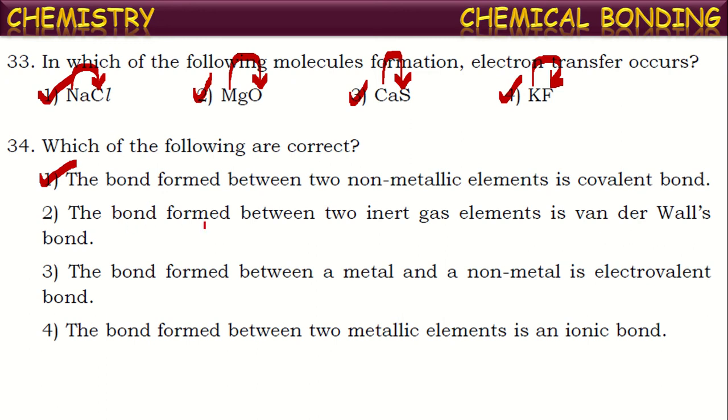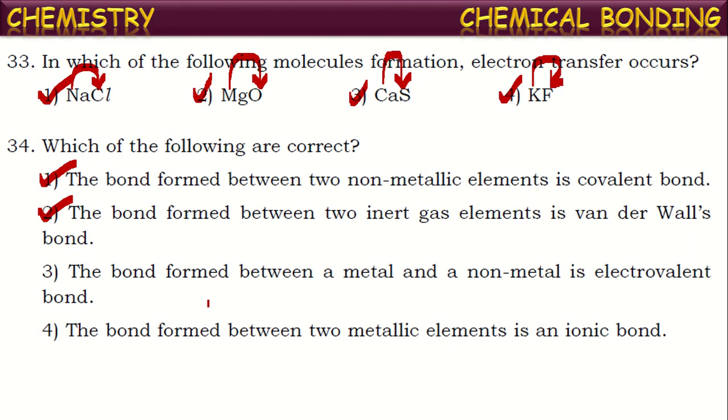Next one, the bond formed between two inert gas elements is a van der Waals bond. Yes, this is also correct, because inert gases won't participate in bond formation either by transfer of electrons or by sharing of electrons. But there exist slight attractive forces between the adjacent atoms or molecules. Those attractive forces existing between adjacent molecules are called van der Waals forces. Only these forces exist between the atoms of inert gases. So this is true.